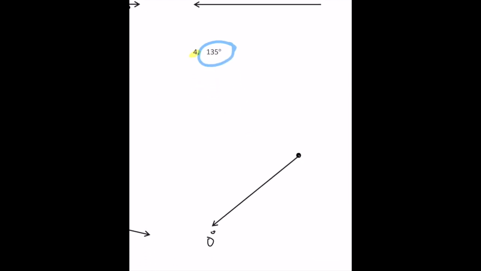Now, if you need to extend the line or the ray, that would be helpful too. In this case, I'm going to place that and ask, what does 135 degrees look like? Well, this is starting from 0. There's 10, 20, 30, 40, 50, 60, 70, 80, 90, 100, 110, 120, and 130. And it says we've got to go 5 more clicks. So 1, 2, 3, 4, 5. And there it is right there.